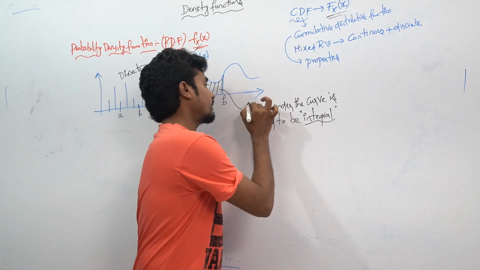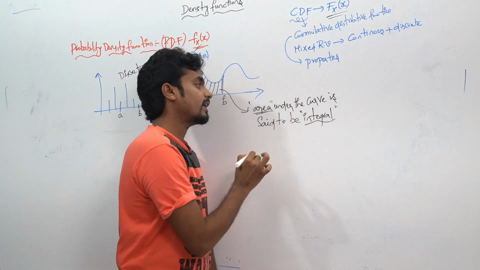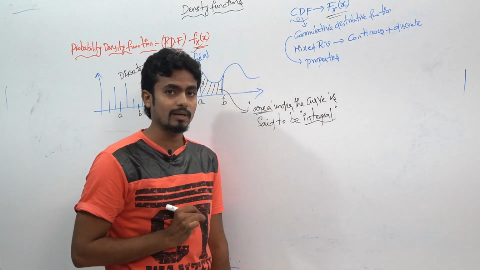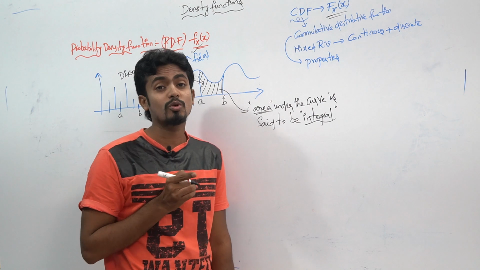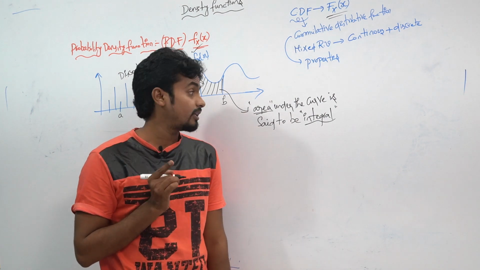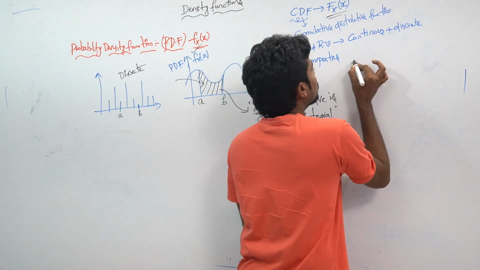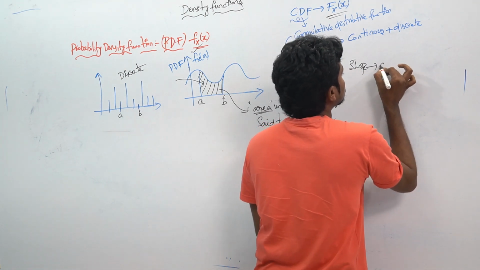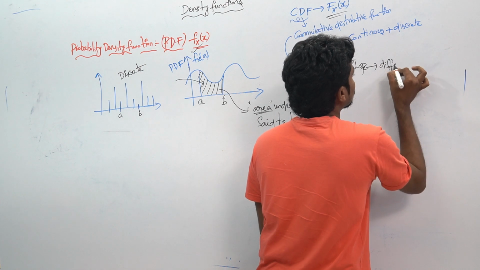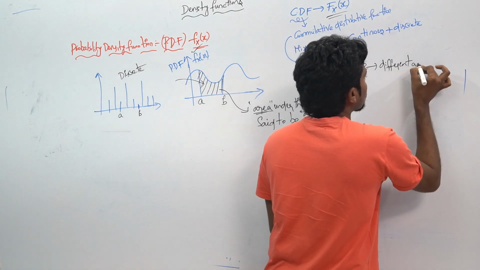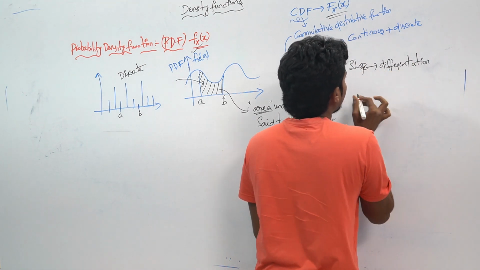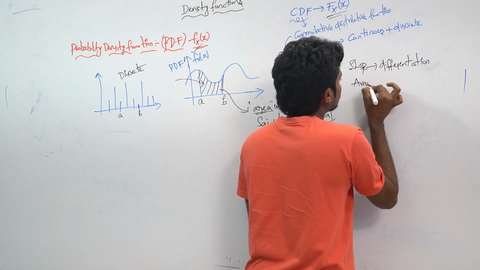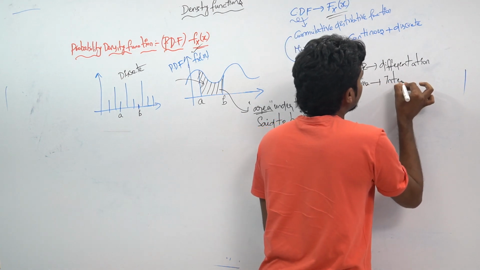You have to memorize this point. If you want to find the area, you have to apply the integration. If you want to find the slope, then you have to apply the differentiation. Slope means differentiation. Area means you have to apply the integration.